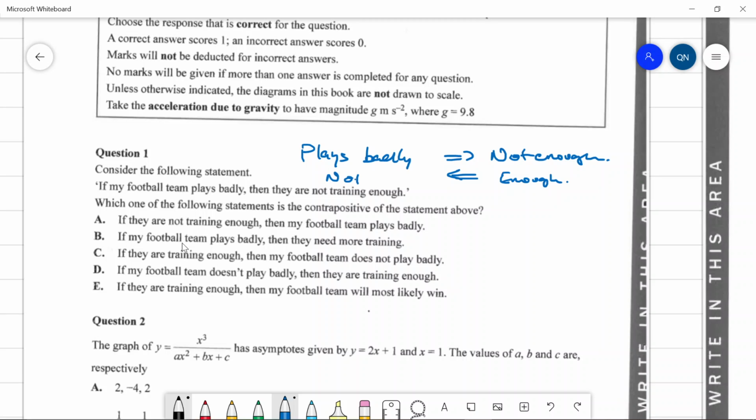So we're just going to match the statements. If they're not training enough, looks like it's C, or could be E as well, because they're training enough. But option C is the correct negation, because we want this to imply that they're not playing badly. Does not play badly, whereas that's not the correct negation. So it looks like it's option C.